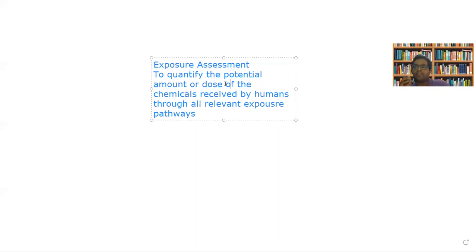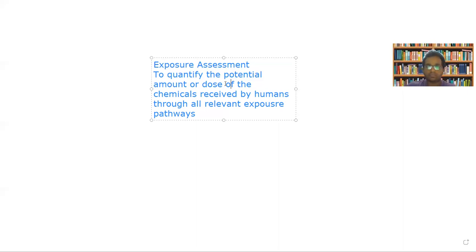Considering all the relevant exposure pathways, what is the potential amount or dose of the chemicals received by humans? You call this the quantification process, by which the amount or dose of chemicals received by humans through the exposure pathways is determined. You call it the exposure assessment.